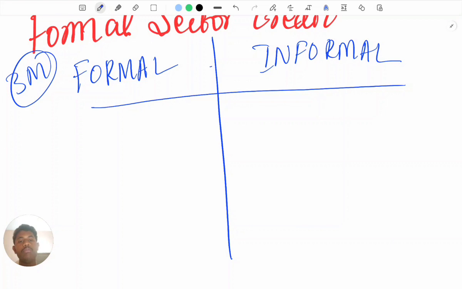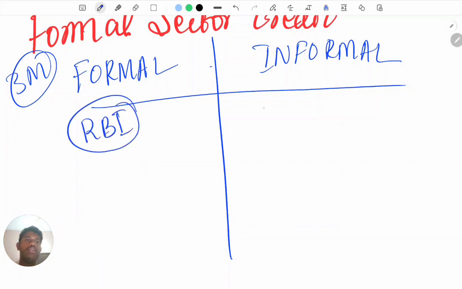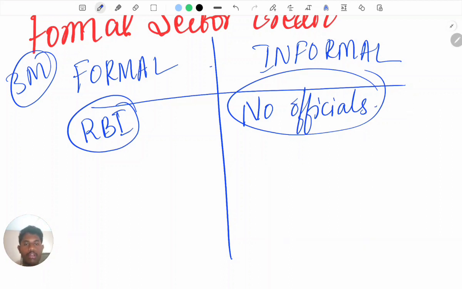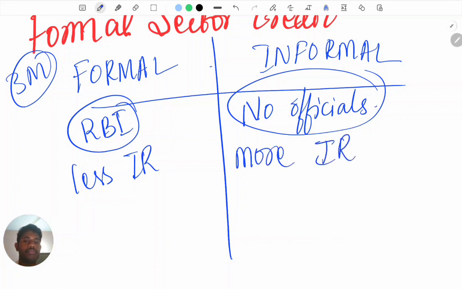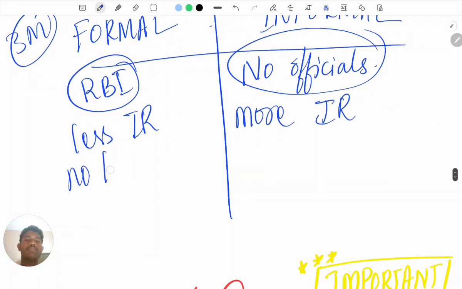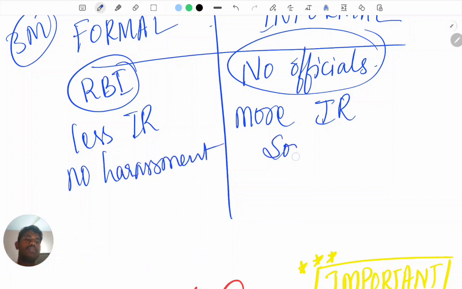Formal sector will be mostly controlled by RBI, Reserve Bank of India, and no official is going to control informal. Formal has less interest rate and no harassment; informal has more interest rate and sometimes harassment.